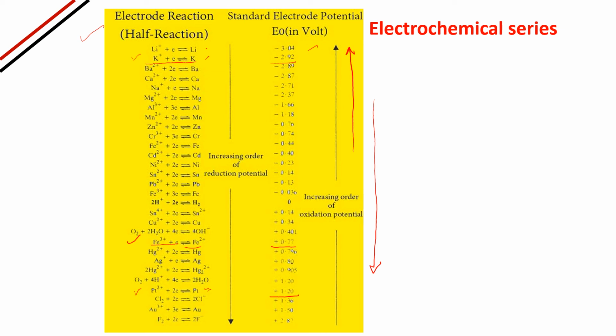So the reduction potential is increasing as we move down. The value goes from minus to plus, and the value is also increasing. I hope you have understood.